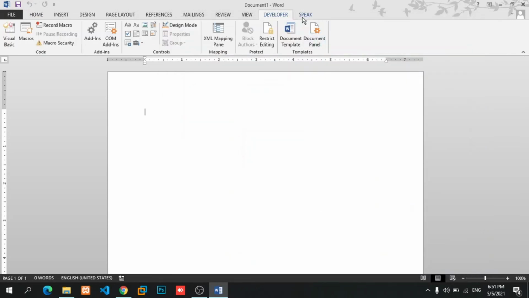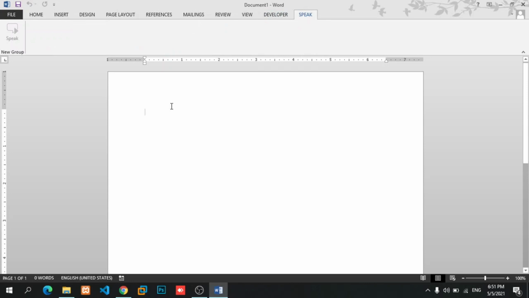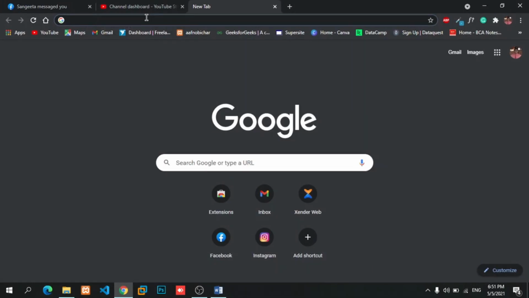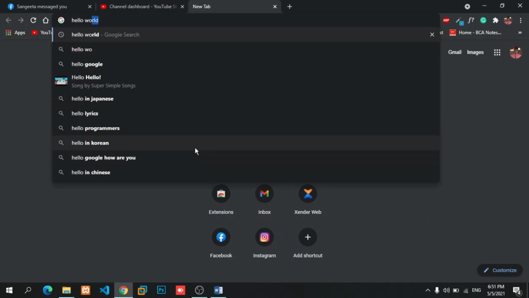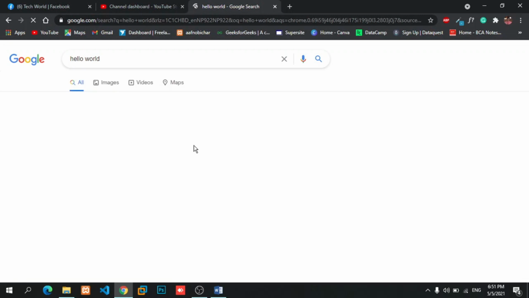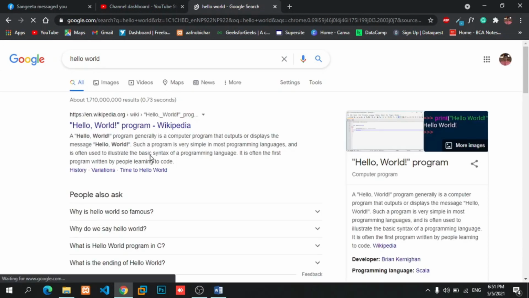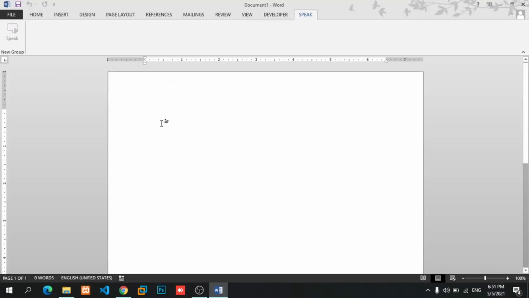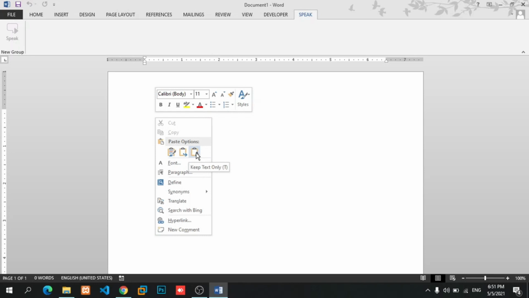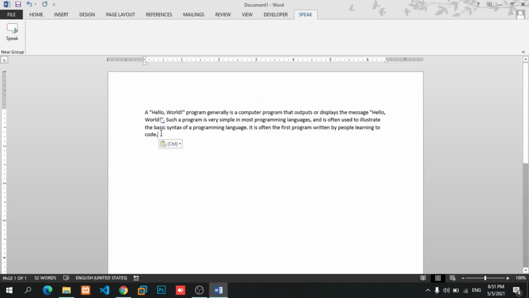Now you can see the Speak tab. Fill text in the document area, select the text, and click Speak in the ribbon section.